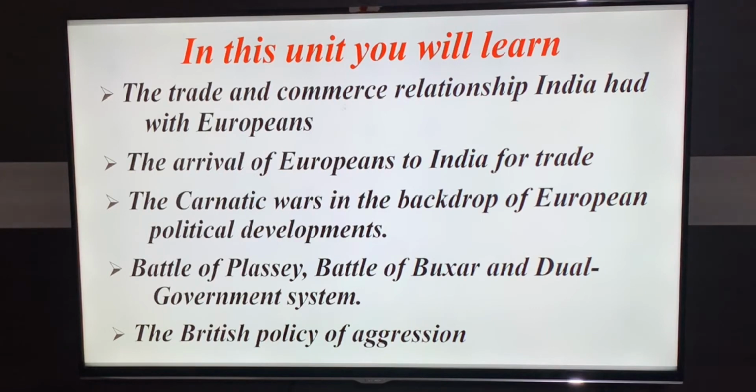So in this session, you are going to learn two topics: the trade and commerce relationship India had with Europeans, and the arrival of Europeans to India for trade. These are the two topics which I am going to explain in this session.